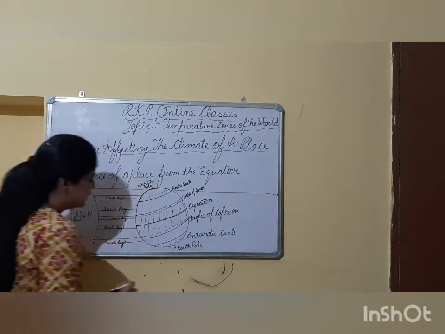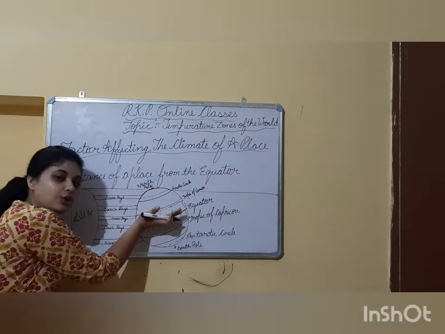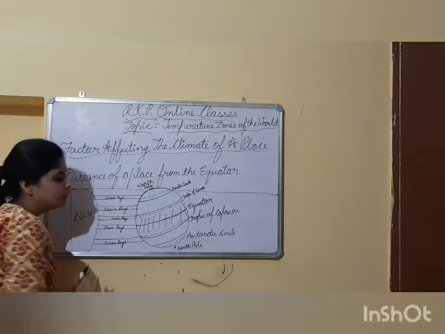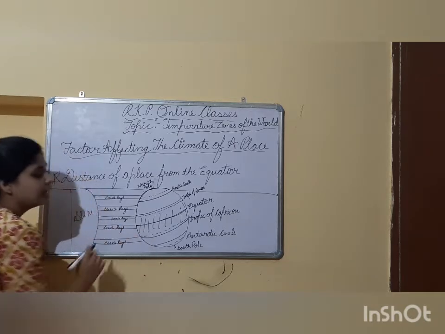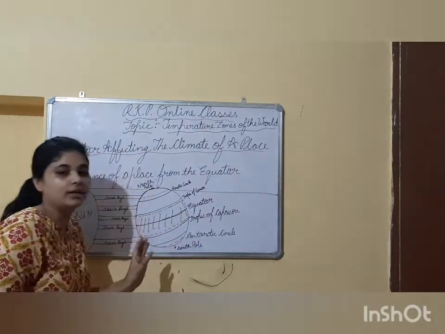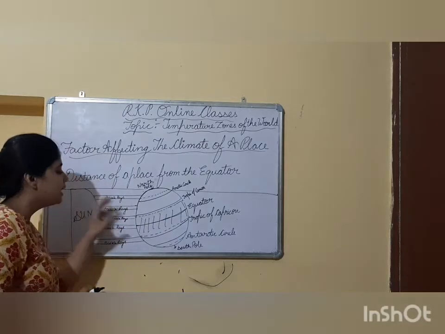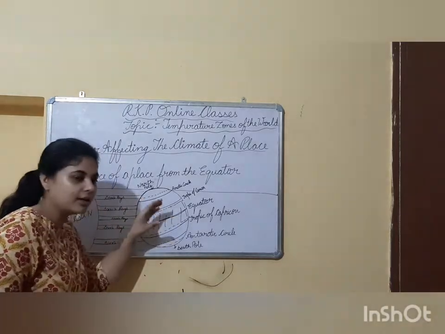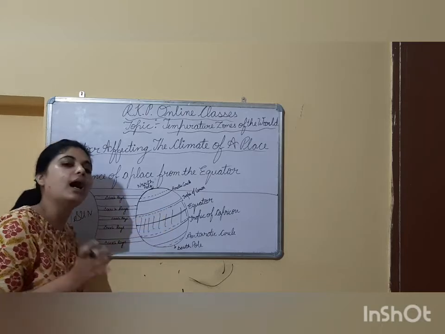The areas which are located on the equator and near the equator are getting direct rays of the sun. That's why these areas are hotter. Why? Because they are getting direct rays of the sun, meaning the sun rays are stronger here, right? That's why the places on and near the equator are hotter.